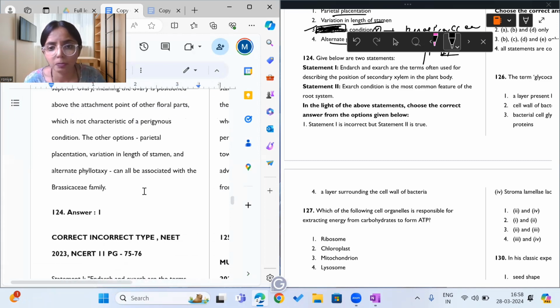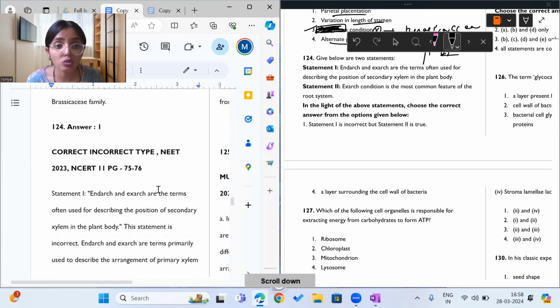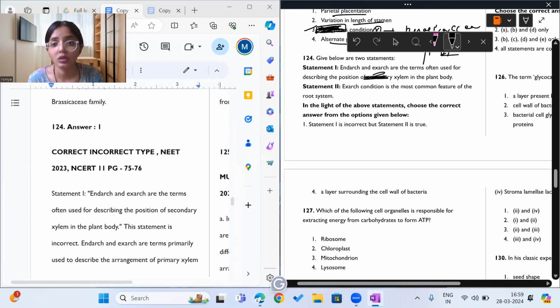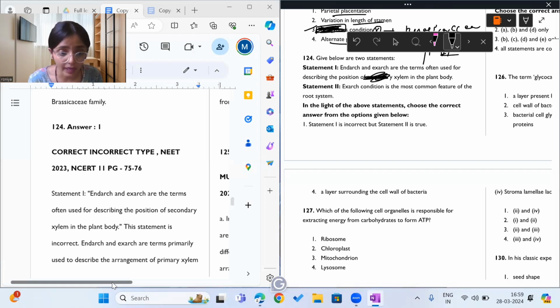Endarch and exarch are the terms used in anatomy of flowering plants, but they are not used to describe the position of the secondary xylem. Instead, endarch and exarch are the terms used to describe the position of the primary xylem in the plant body. Not the secondary xylem, but the primary xylem. That is why the statement is incorrect.